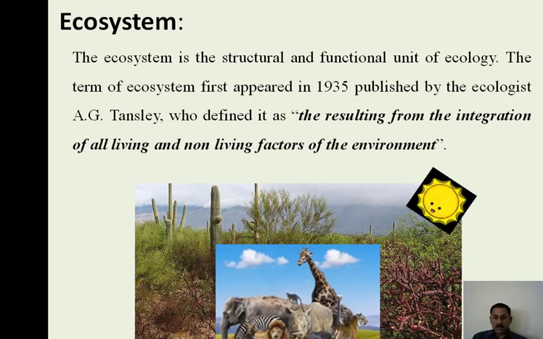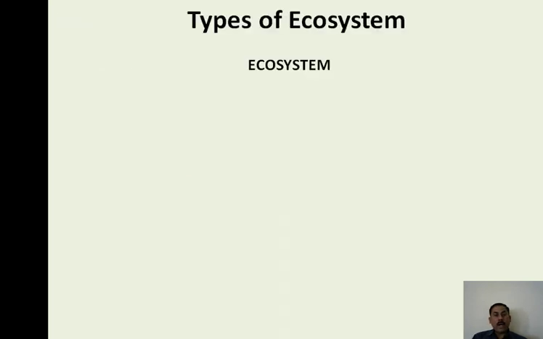Here the sun, precipitation, rainfall and the wind are the abiotic components. So the complete picture is indicating the forest ecosystem. We can define the forest ecosystem as the relationship between the biotic and abiotic components in a particular habitat. So on the basis of the components, biotic and abiotic things, the ecosystems can be divided into two types, and here we will discuss the types of ecosystems.